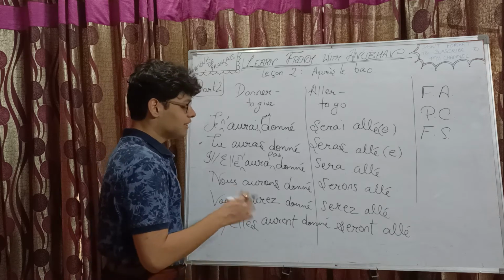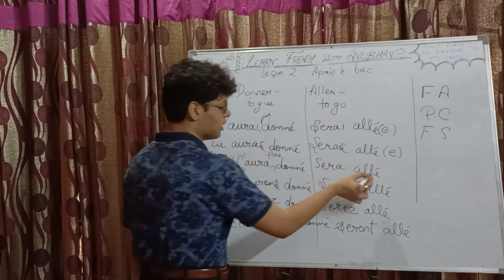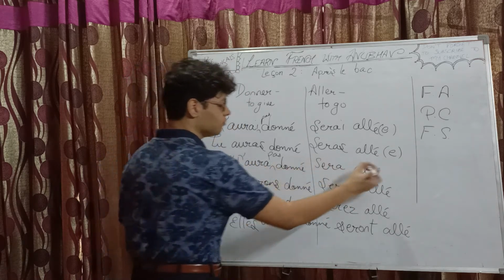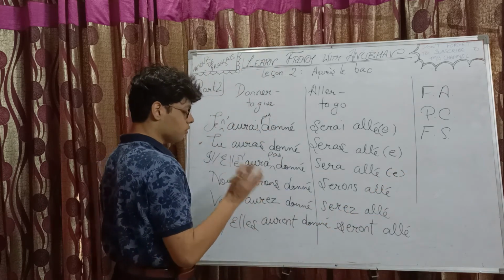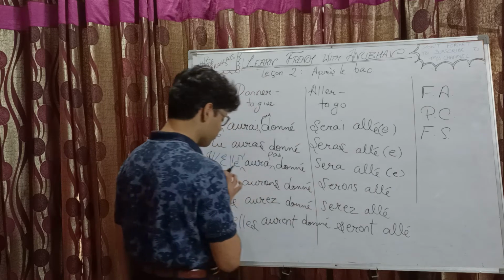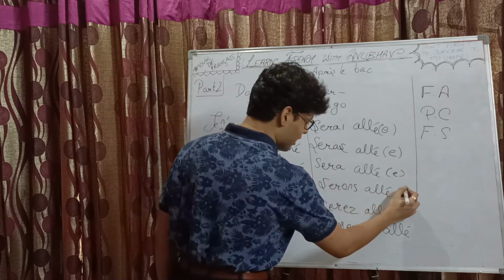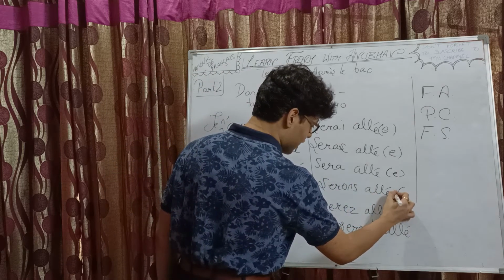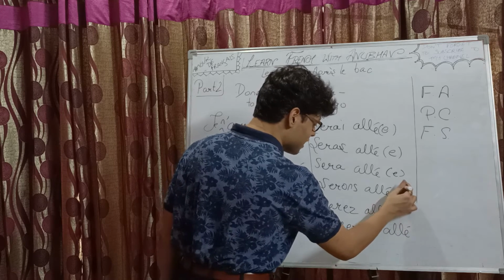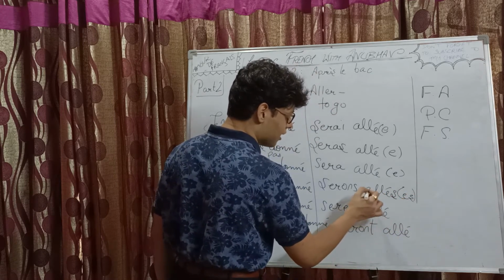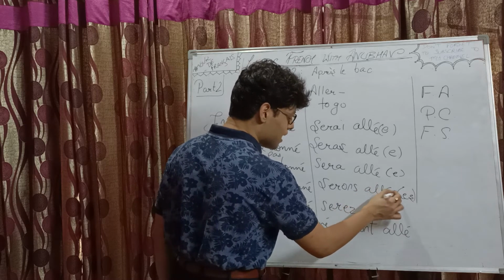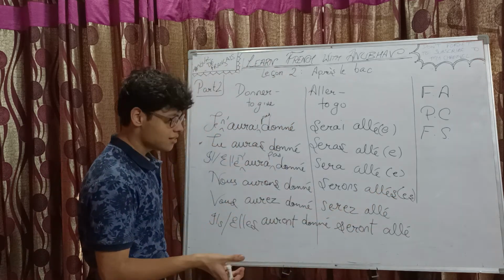Okay, so sera allé. For il, it's allé, and for elle, allée with an e. For nous, serons allés, like an extra s, and it could be e, extra e, and then s as well, like allées. A-L-L-É-E-S, if there's a group of females, right?